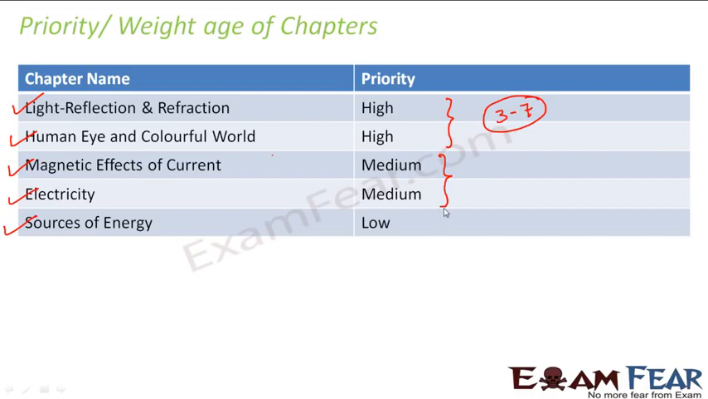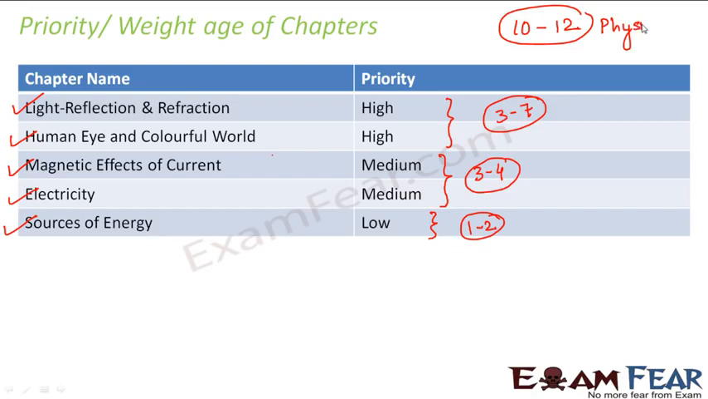Besides that, magnetic effects of current and electricity, these 2 are medium priority. In some years you get very few questions from these lessons, but sometimes you do get a good number of questions. So you can definitely expect 3 to 4 questions from these 2 lessons. And finally, sources of energy is of low priority because you really do not get many questions from this chapter. However, you can expect 1 to 2 questions from sources of energy as well. Overall, you can expect a total of 10 to 12 questions of physics in your board science exam of class 10th. So 10 to 12 physics questions.